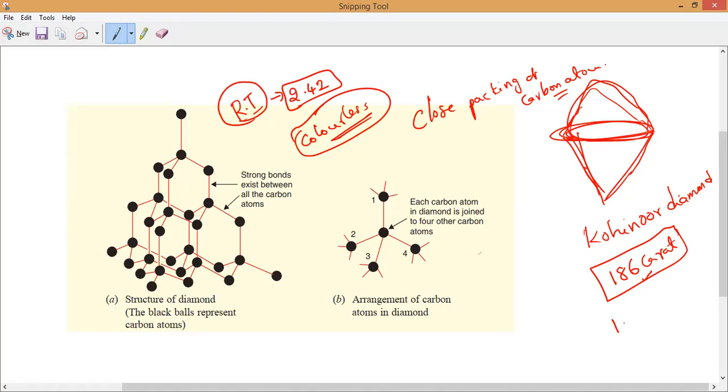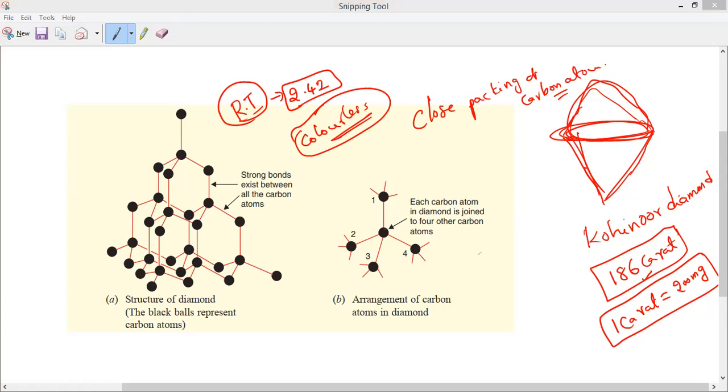Diamond quality is measured in carats only. One carat is equal to 200 milligrams. Please learn this, as it has real-life importance. So this is what a diamond is. The only difference between a diamond and graphite is this one.